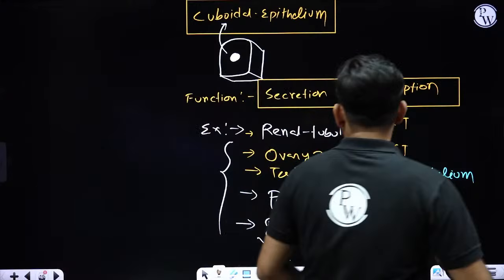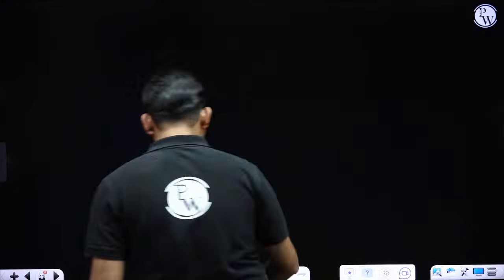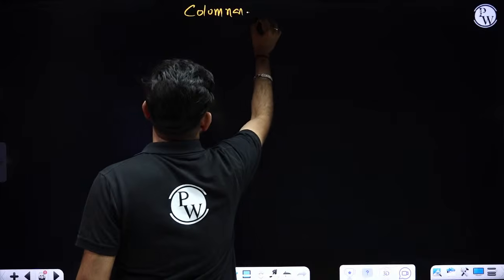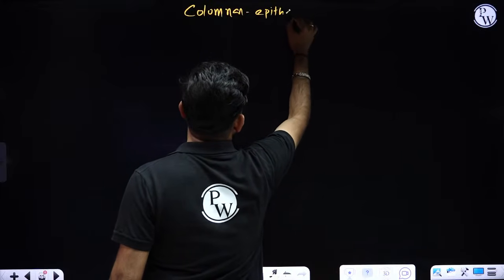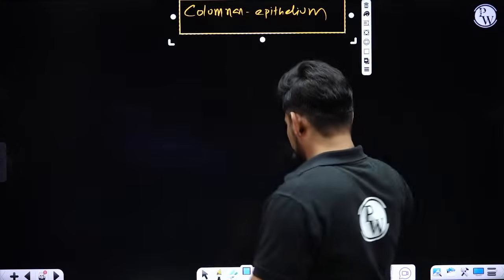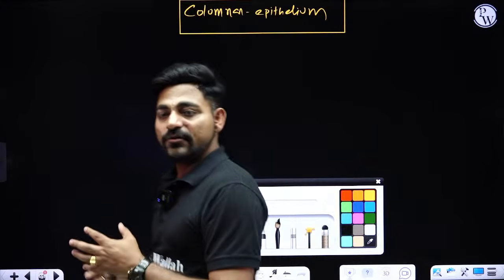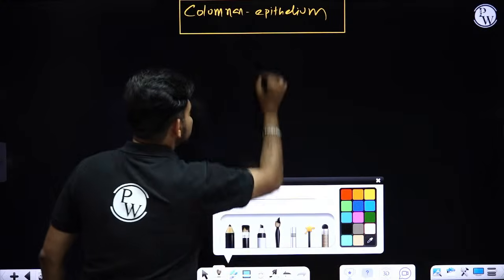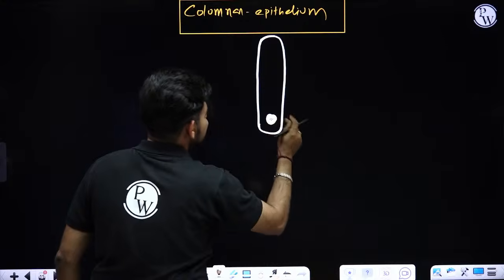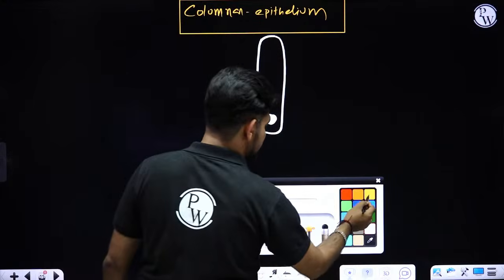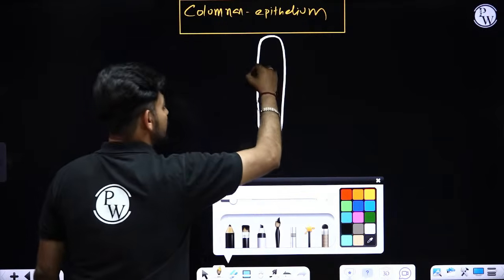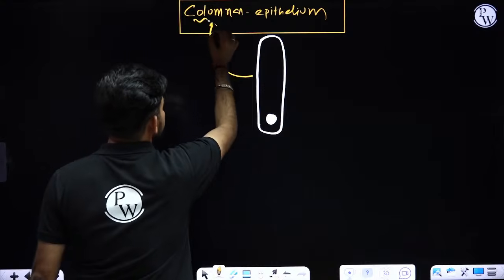Okay, so if you don't have any question, I'll be jumping to the next kind of simple epithelium, that is simple columnar epithelium. Now, why are these known as columnar? Column means slender and tall cells. The slender, tall, pillar-like cells are called columnar epithelium. So due to the presence of these column or pillar-like cells, we got this name columnar.